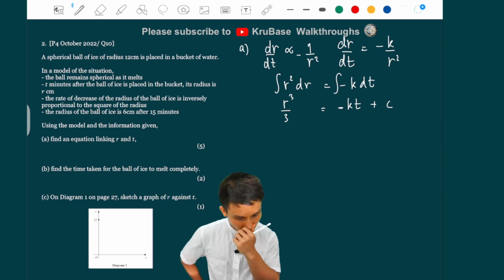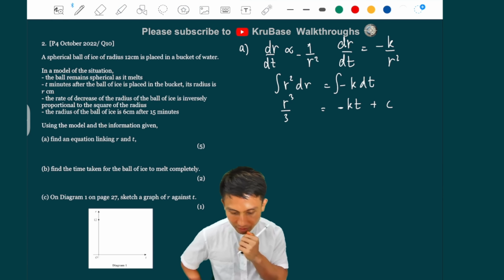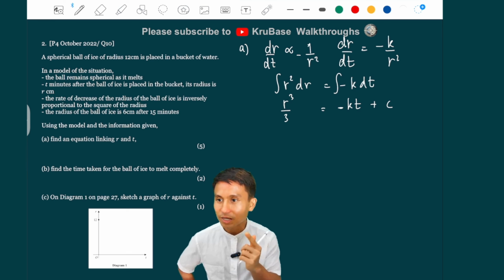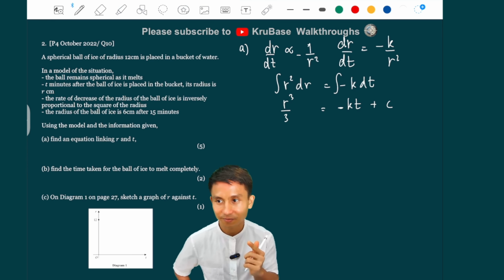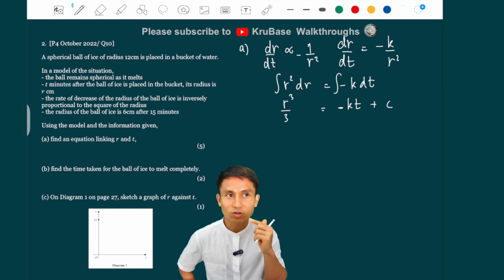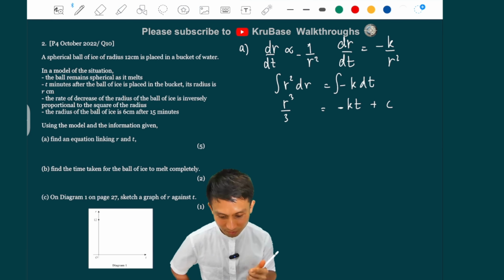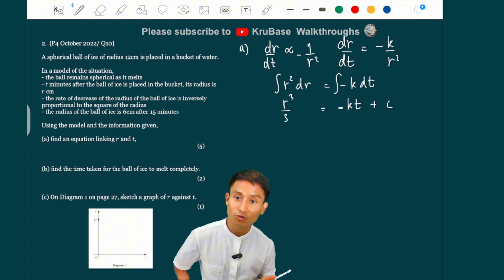Okay. Now what next? Well, we need to find the equation of r linking t, but we are given more information. So for part A, we need to solve k and c completely, right? And to get what's called a particular solution to this problem. Because for the time being, this is now called a general solution, right? Because we don't know the k and the c yet.